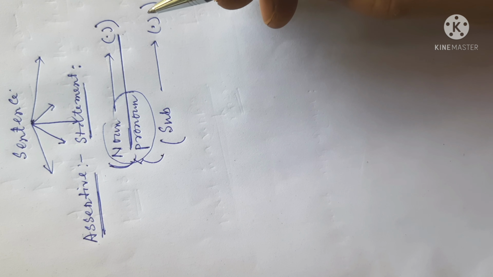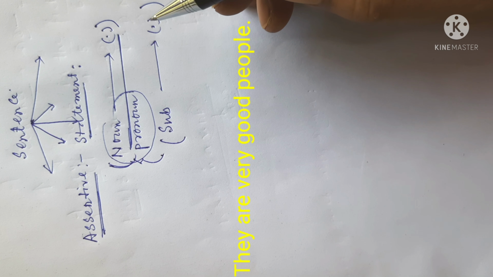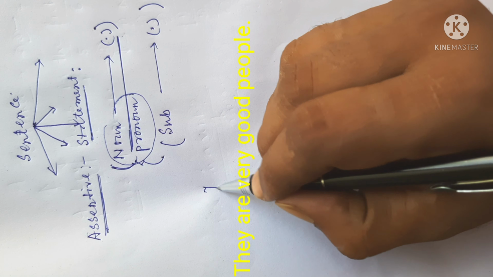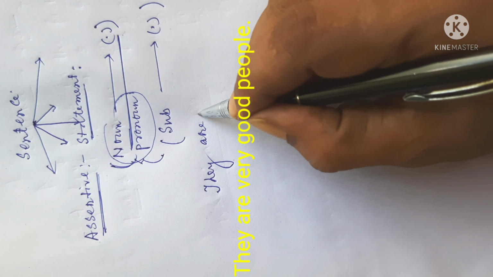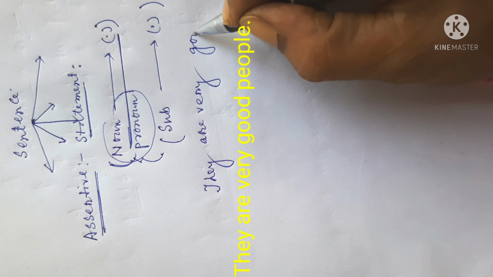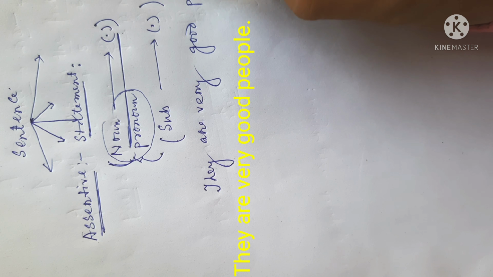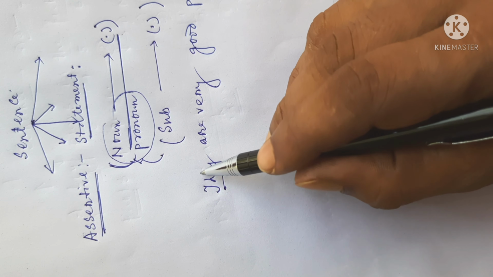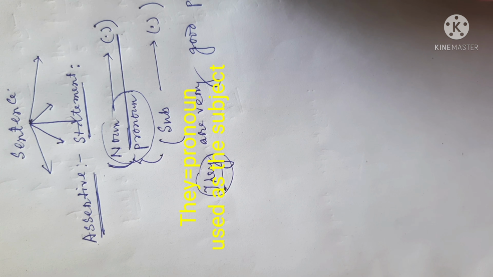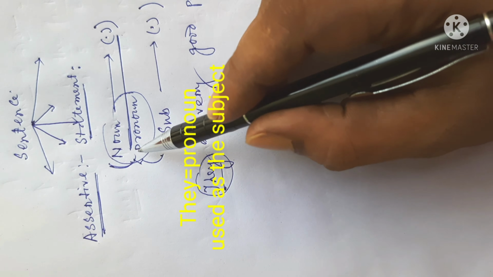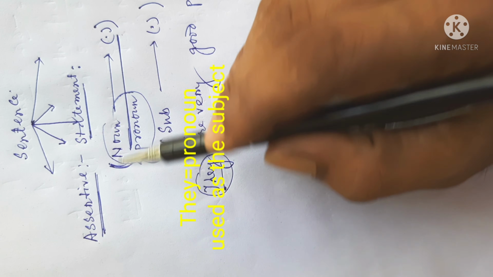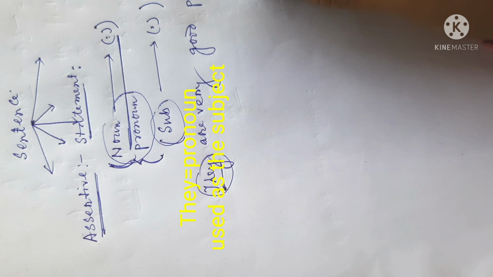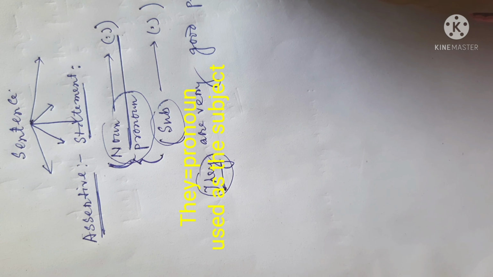If we give an example: They are very good people. In this sentence, we can see that the sentence starts with the pronoun they and ends with a full stop. As we have said earlier, an assertive sentence always starts with a subject. So here they is the subject, and the sentence ends with a full stop.